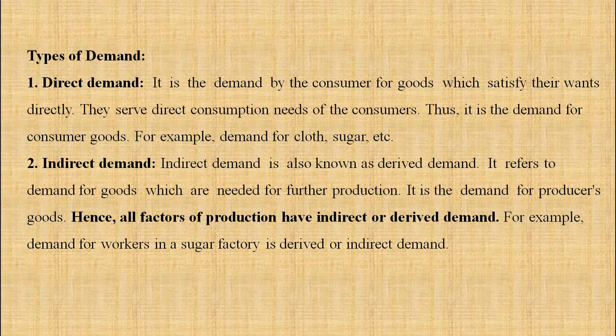Number 1, direct demand. It is the demand by the consumer for goods which satisfy their wants directly. They serve direct consumption needs of consumers. So it is a demand for consumer goods. For example, demand for cloth, demand for sugar. That means we go, we purchase. It is directly we go, we pay money and we get the commodity. So this is what is called as direct demand.